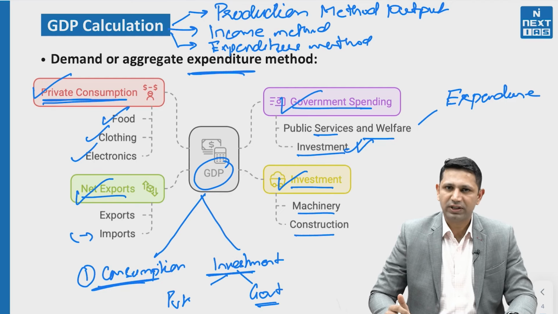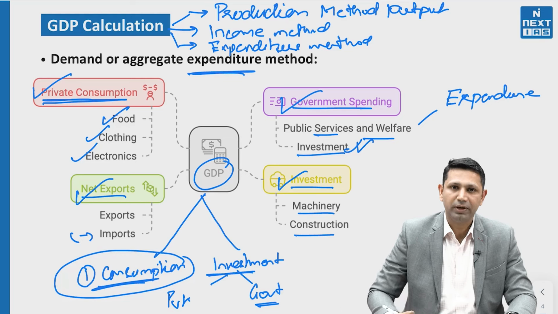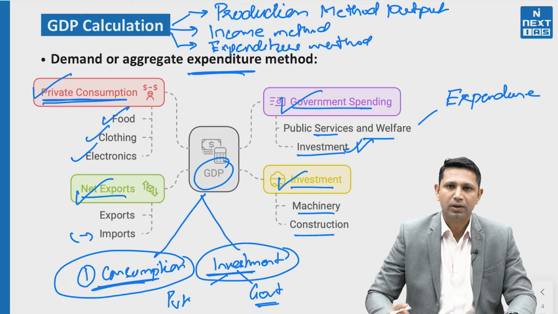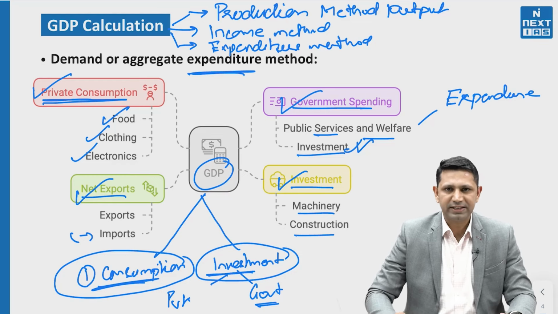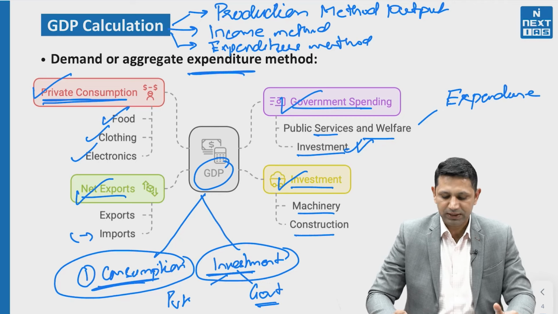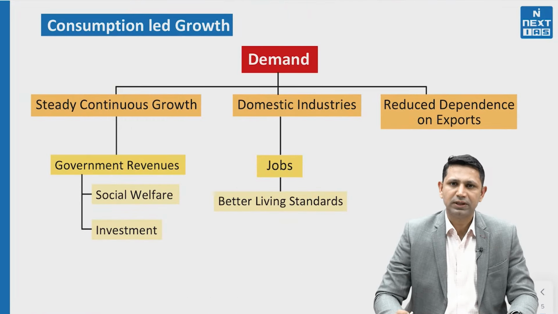Now the question before us is that should we focus on increasing the consumption in the economy, or should we focus upon the investment part in the economy? Because there actually become two models. One is the consumption led model, and the second is the investment led development model or growth model. Let's see one by one what are the benefits of the consumption led model and the investment led model. The first one we have is consumption led growth.